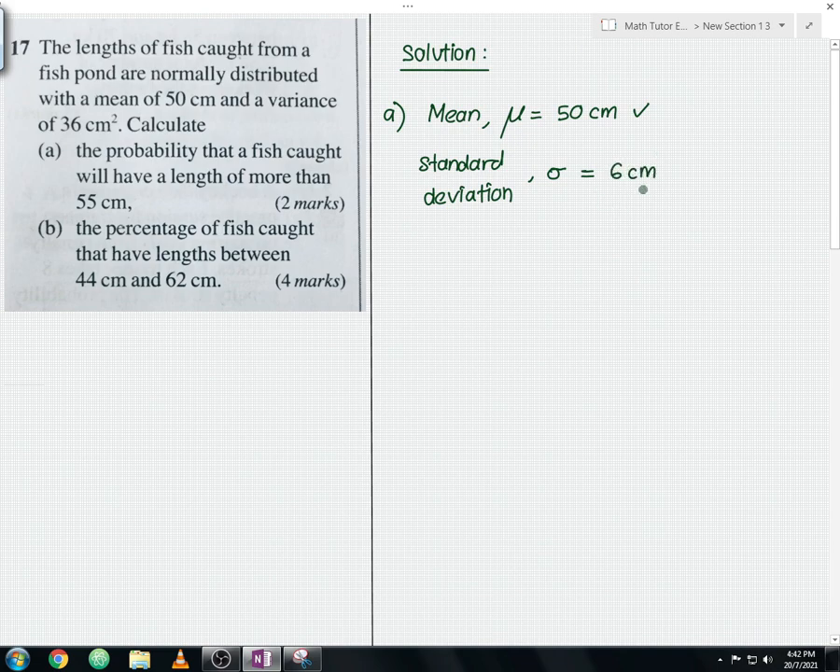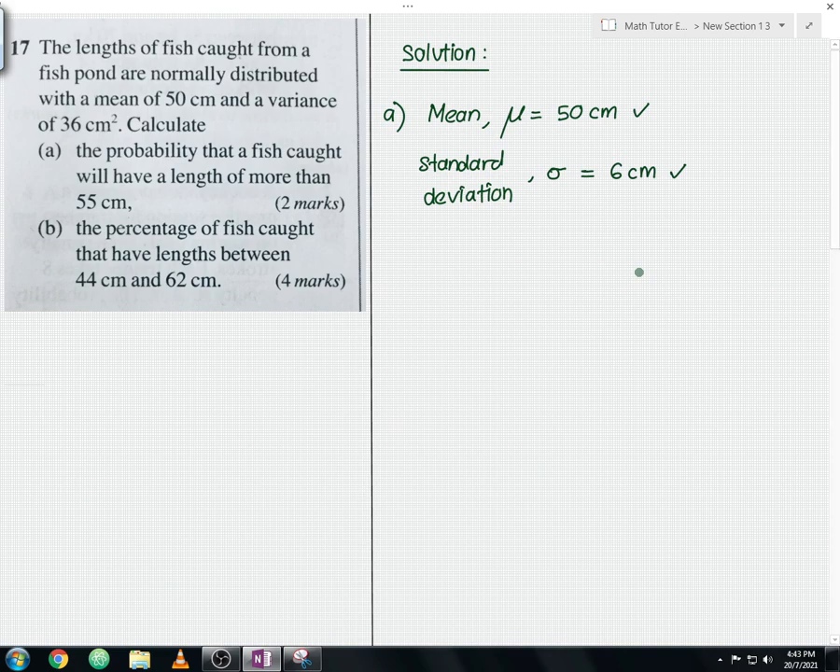So how did I get this 6? I square rooted this 36 cm square because this 36 cm square is a variance. So in order to find the standard deviation, you need to square root the variance. I hope you guys are clear about this. So these two pieces of information are a must, guys. So this is step 1.